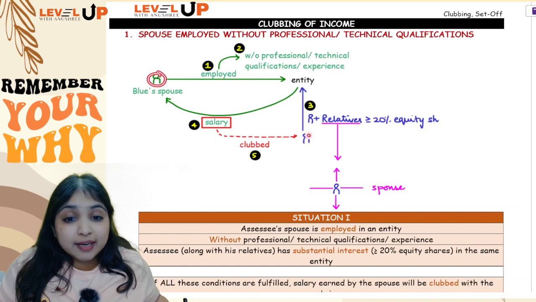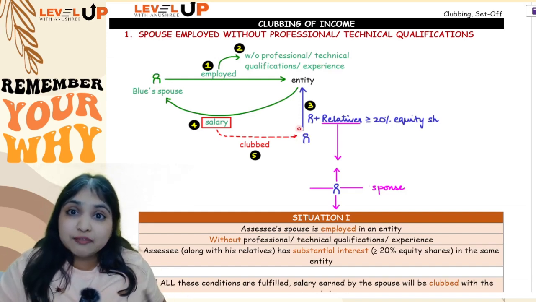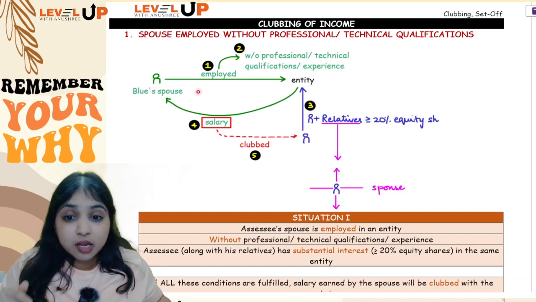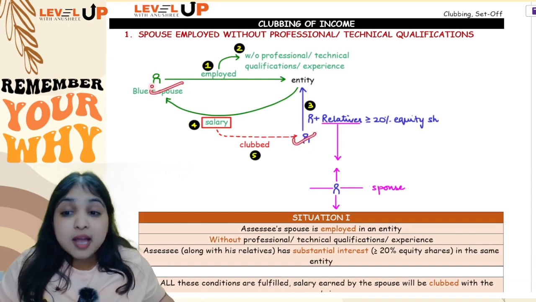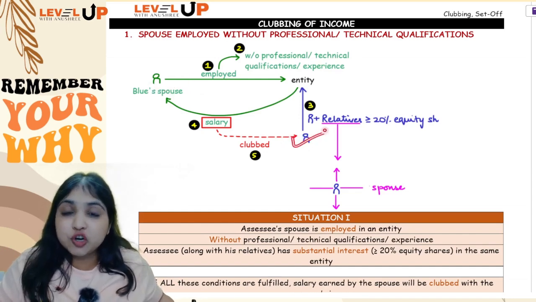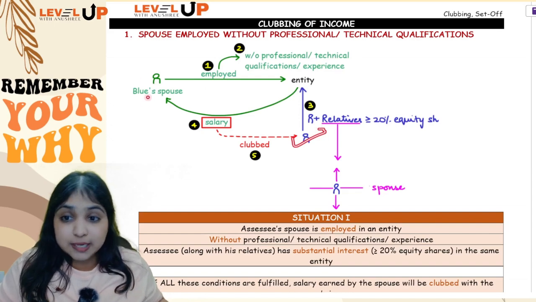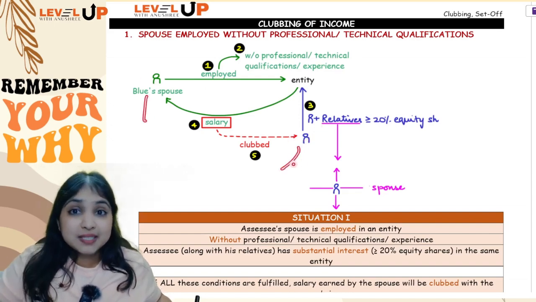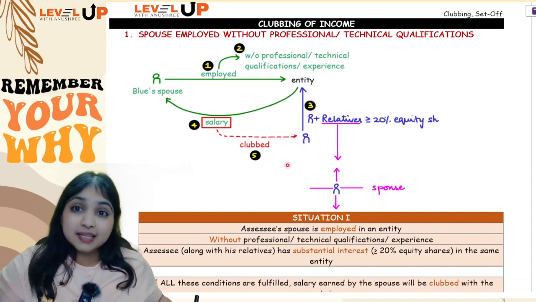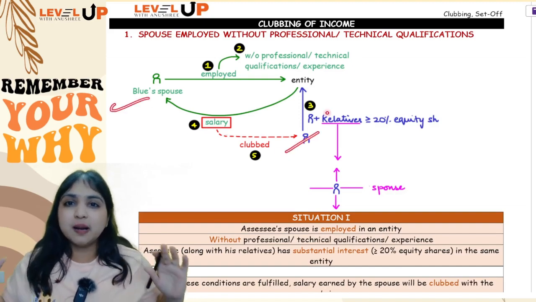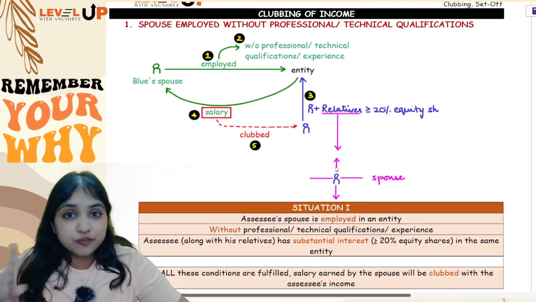Okay. Now what if Blue and Green both are having substantial interest in the entity? And what if Blue and Green both are employed in the entity without any qualifications? Understanding? Both are having substantial interest and both are employed without any professional or technical qualifications. In that case, you will see Blue or Green whose income is higher. Whoever's income is higher, in that person's hands, both the salary incomes will be taxed. Okay, so this was your first adjustment.